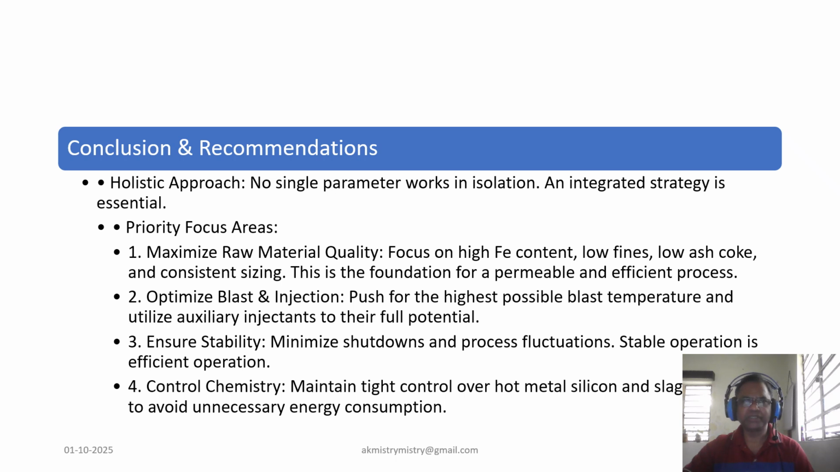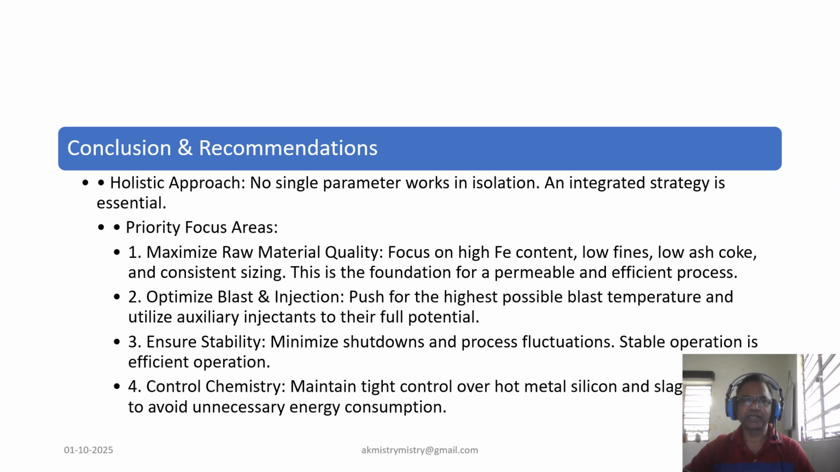Maximizing raw material quality. This means higher iron content, lower ash in coke, and strict control over fines. As for the second point, to optimize blast and injection, we must push for the highest blast temperature and an optimized auxiliary fuel injection. We must see our replacement ratio from time to time.